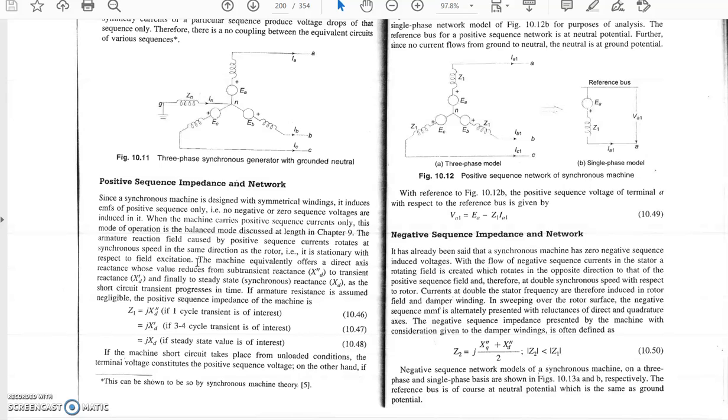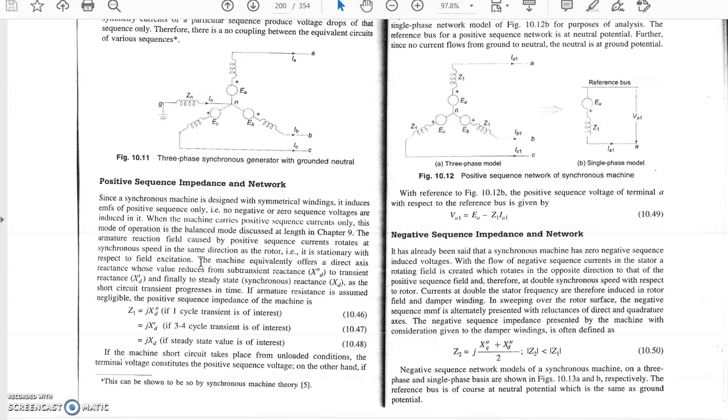In the case of negative or zero sequence supply, no induced EMF will be generated, because the machine is designed in such a fashion that if we provide the supply in the manner A, B, C, then the armature reaction will occur, and according to the field excitation, the induced EMF will be generated.